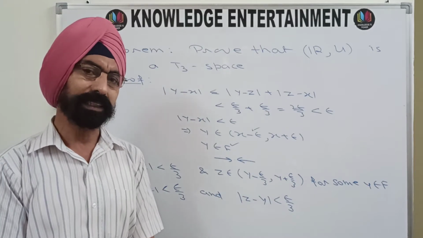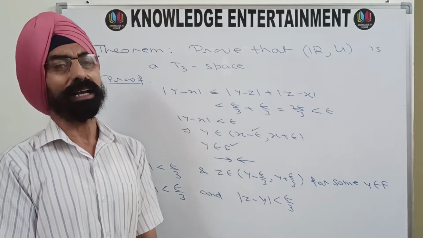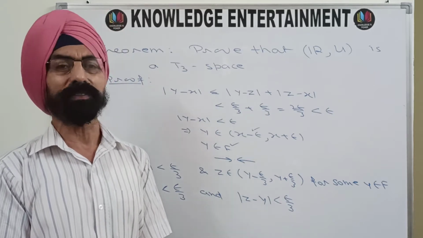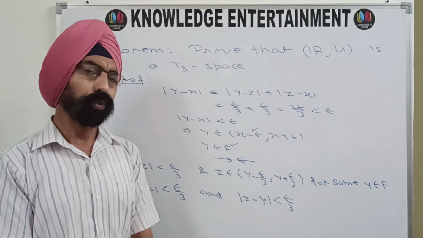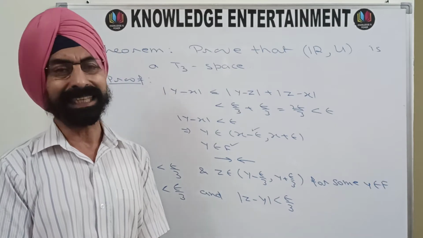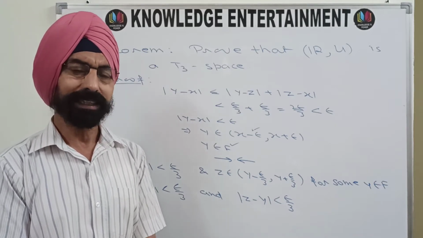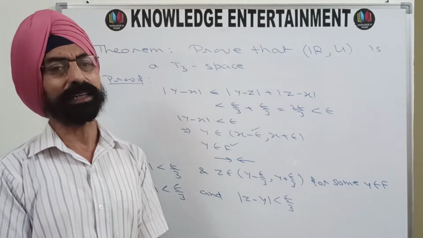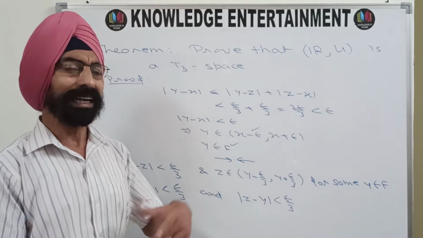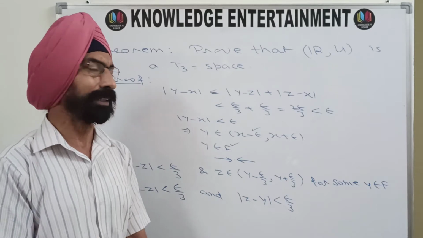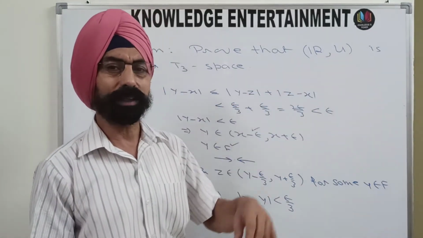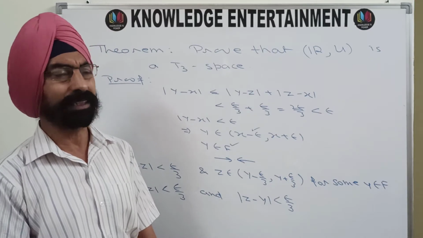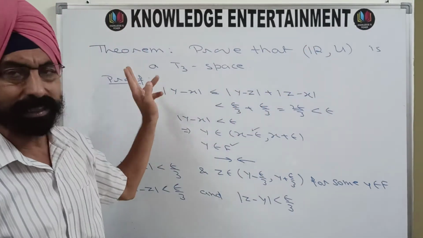So G intersection H is phi. So that means for every closed set F and for every point x not belonging to F, we have obtained two open sets G and H such that x belongs to G, and H covers F, such that G intersection H is phi. That means G and H are disjoint, and that makes the space R_U regular. R_U is already T1, so regular plus T1 is a T3 space, so R_U is a T3 space.